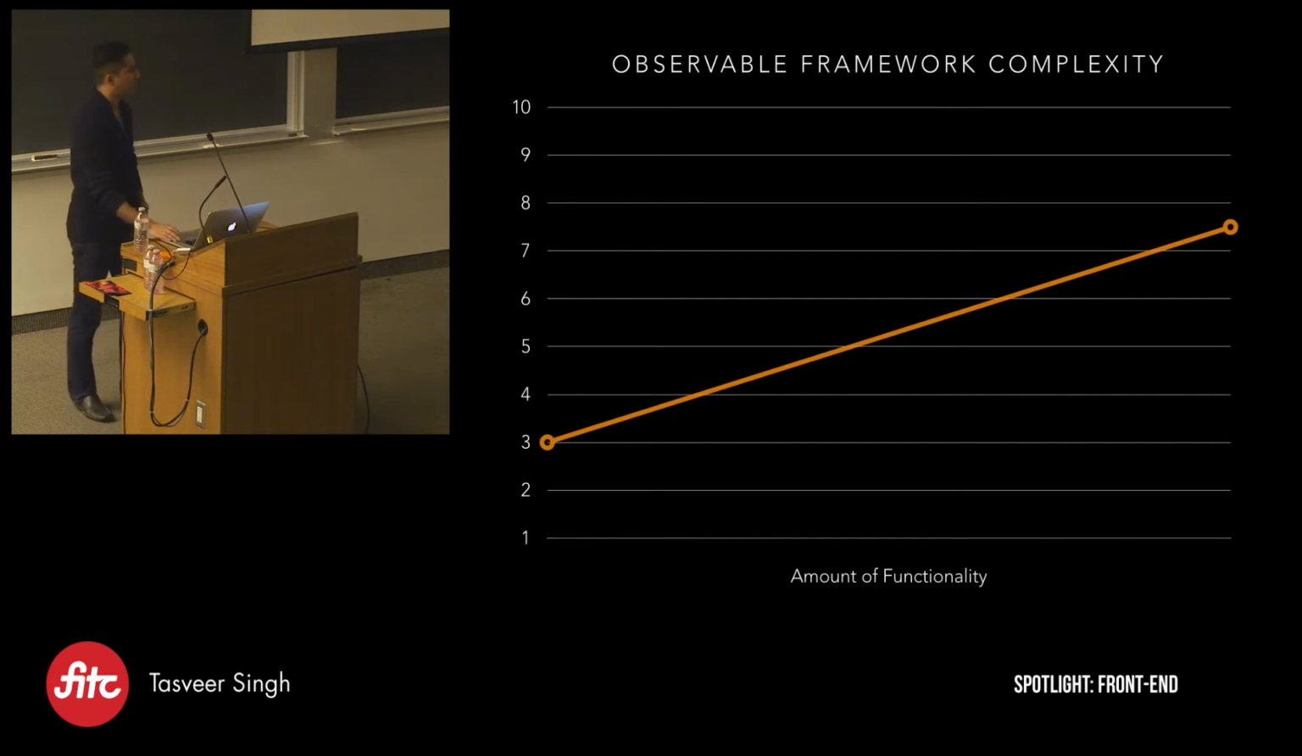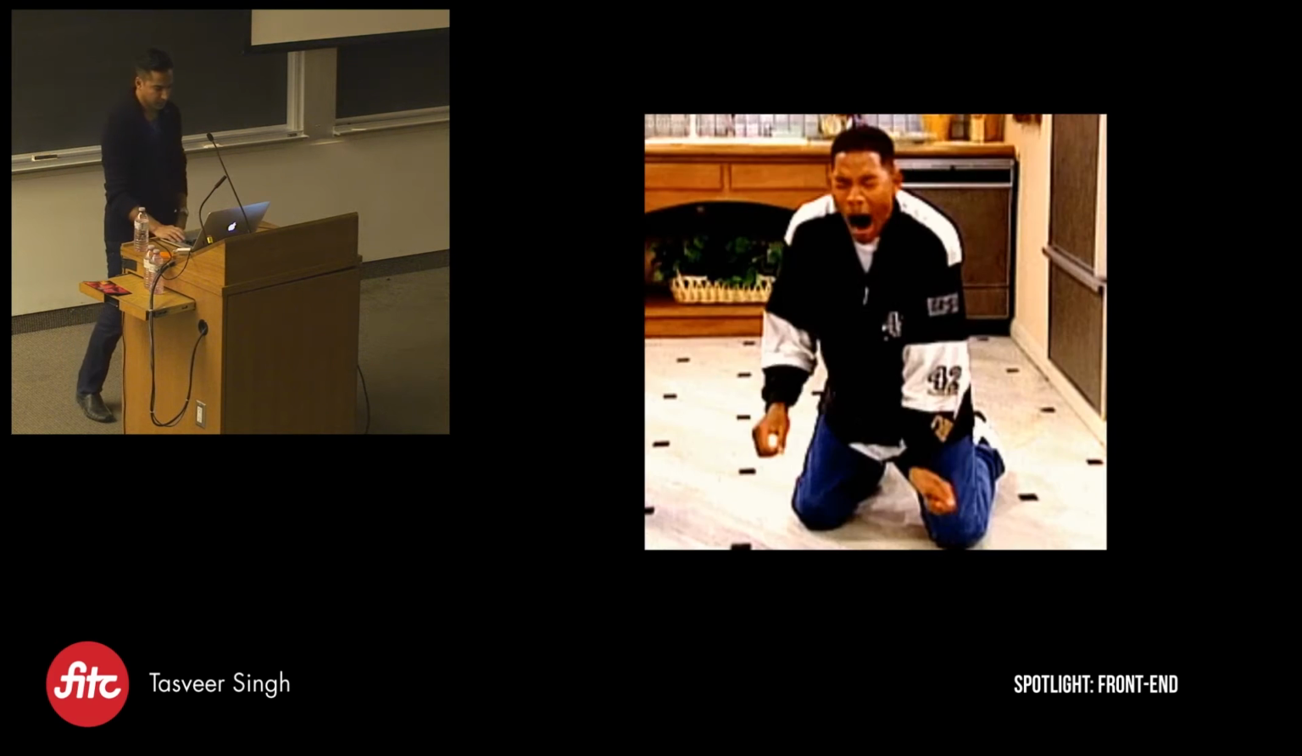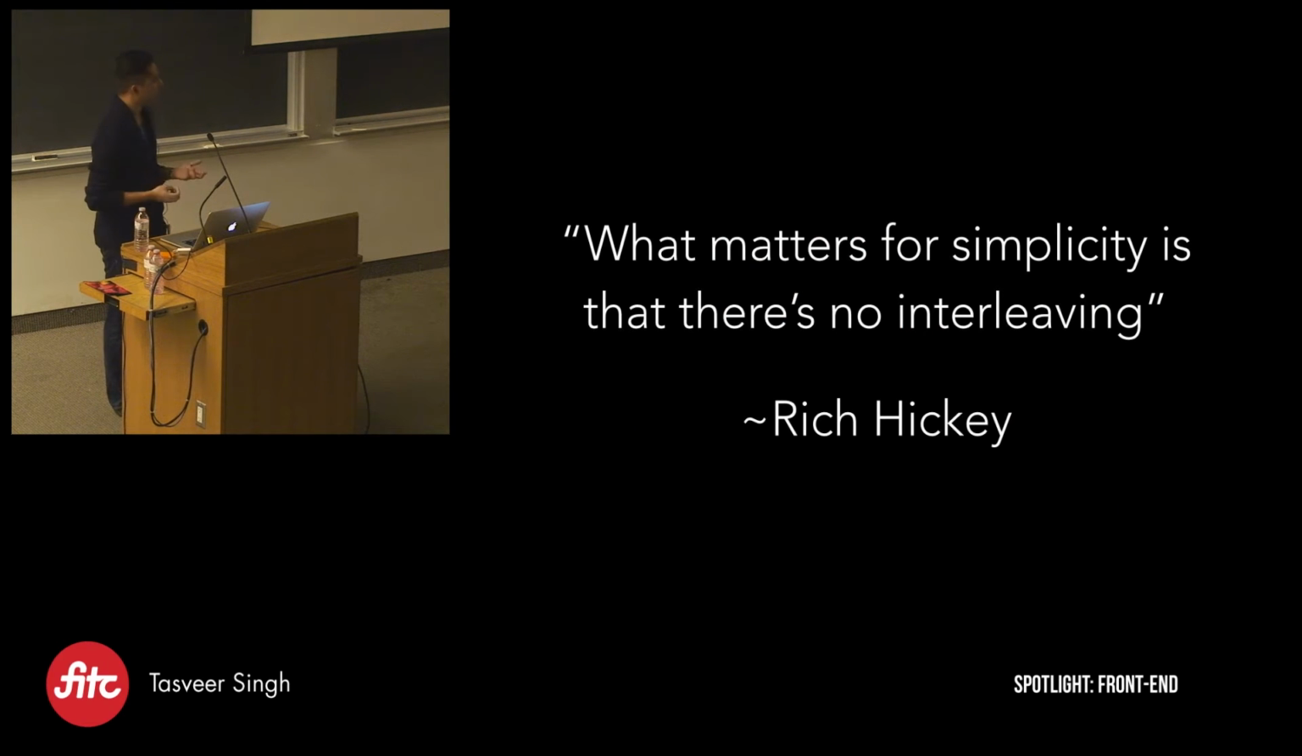So this helps us with building front-end applications that are maybe less complex, but how do we manage front-end applications that are more complex? This is the Will Smith gif. And for this, I'm really going to talk about Rich Hickey. Rich Hickey is the creator of Clojure. He gave a talk a little while ago at Strange Loop called Simplicity Made Easy.